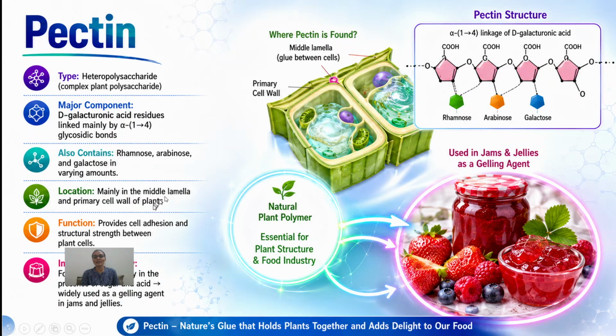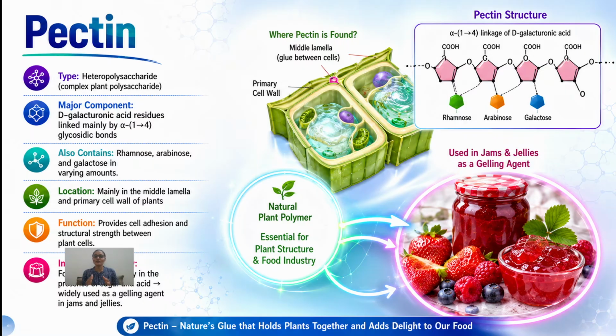Location: mainly pectin is present in the middle lamella. You can see here this is the middle lamella between two cells, the primary cell wall of the plant. Function: it provides adhesion and structural strength between plant cells. Very important, it is a natural plant polymer essential for plant structure and the food industry.